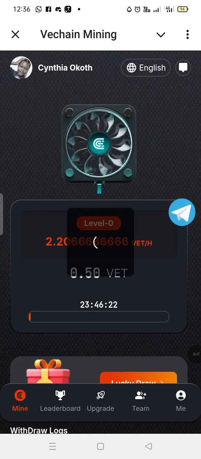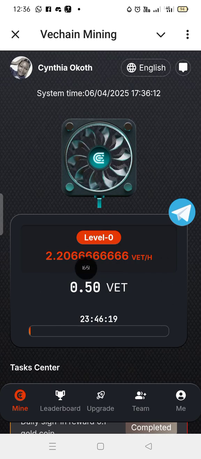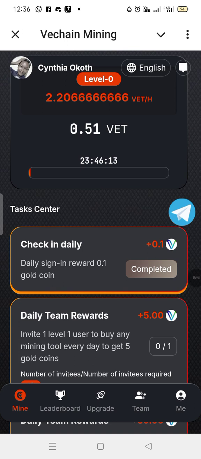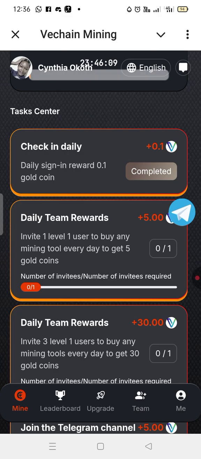So I think I've said everything. You can see it has started counting right now. I'm having 0.50 VET coin, and by the end of the day, by tomorrow, it will be 52. So maybe tomorrow I'll be able to withdraw again, or I'm still gonna hold.